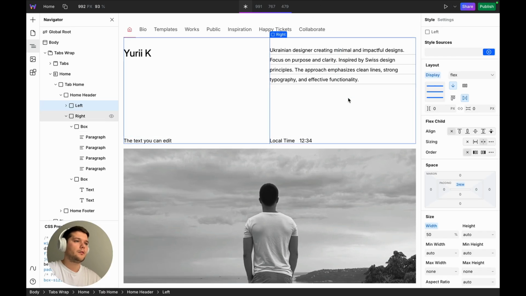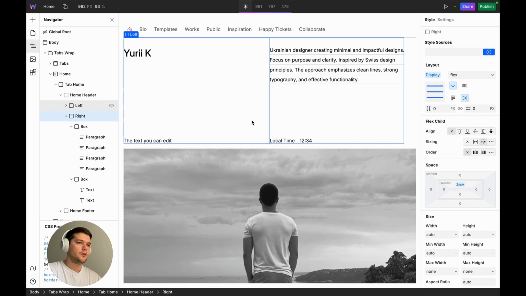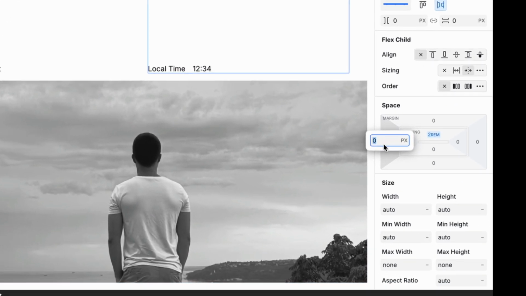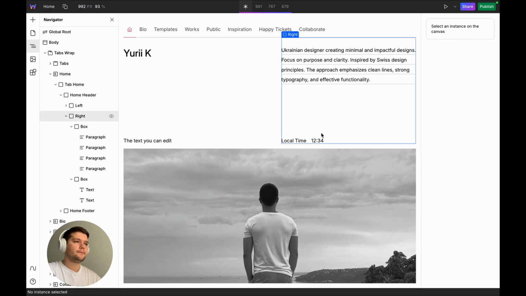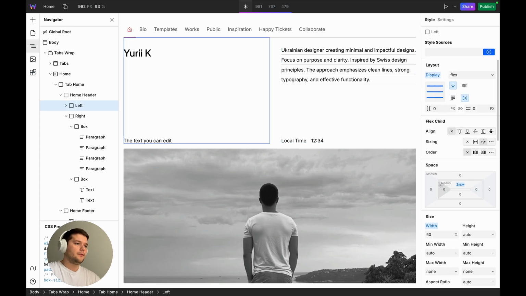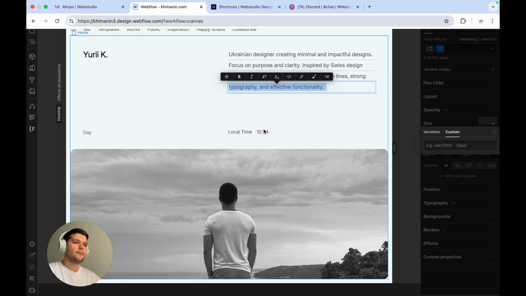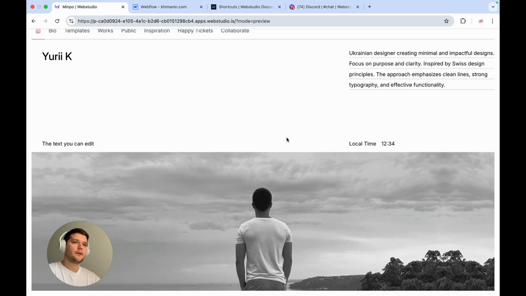Finally, I'm shortening the text lines by reducing the width to 40%, but I could also remove the width entirely and use auto left margin to align the text to the right. Now I'm adding a few last tweaks, like small paddings and comparing the result to my original design. That's it. This already looks pretty good. I'm really happy with how it's turning out in Webstudio.